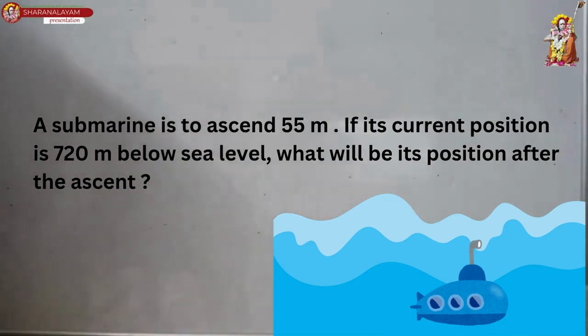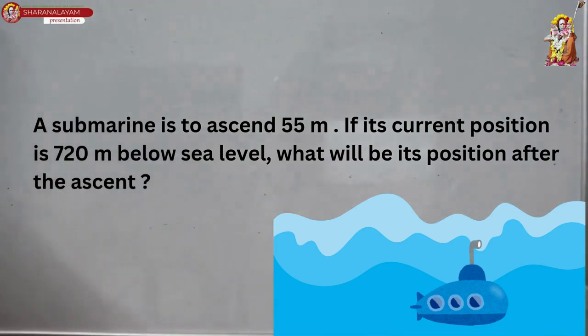A submarine is to ascend 55 meters if its current position is 720 meters below sea level. What will be its position after the ascent? Ascent na mela pogudhu. Okay, so how do we do that? Say suppose this is the sea level.